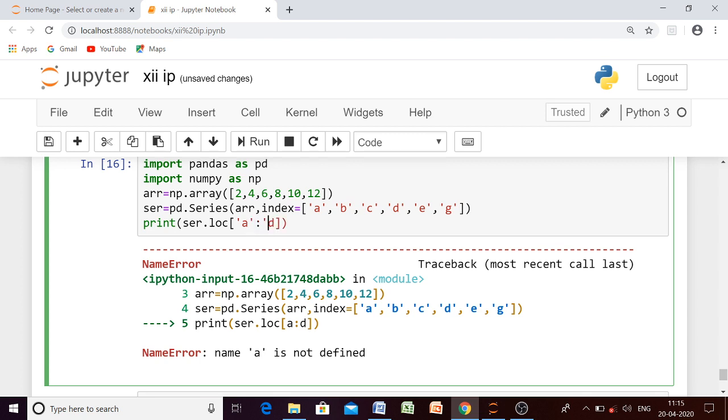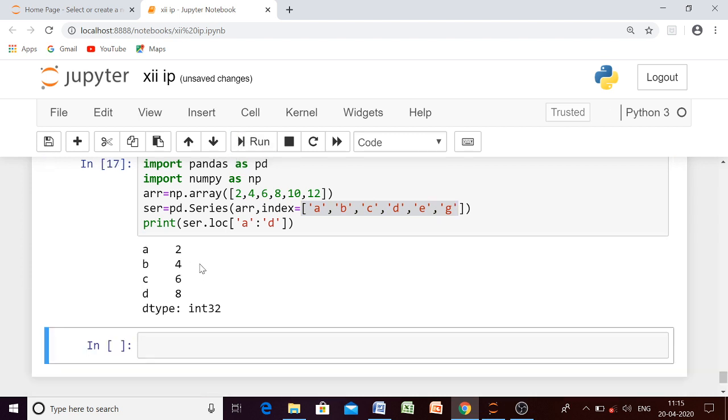Because in case of LOC you have to provide the name of the label, just like what you have provided in the index attribute. Then only you will have your result. Now see, for index label A we have element 2, for index label B we have element 4. That's why from A to D we are getting all the results like this one.